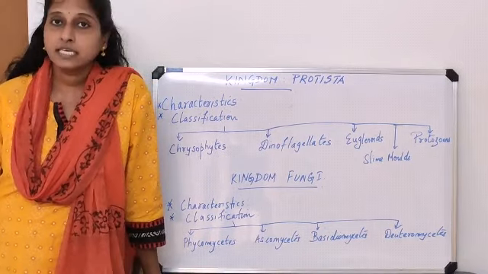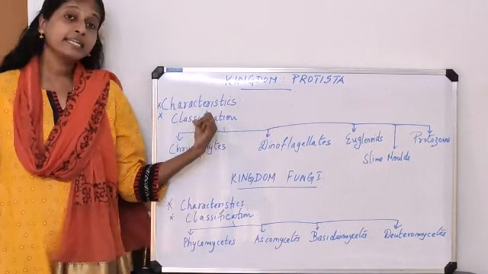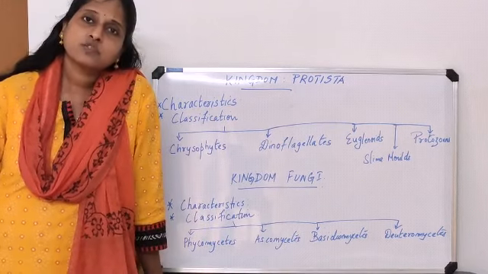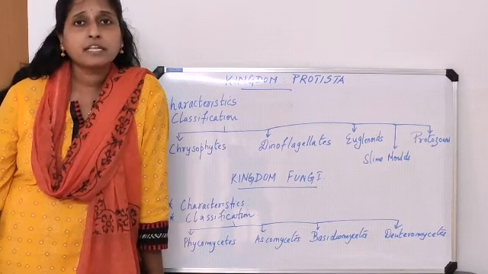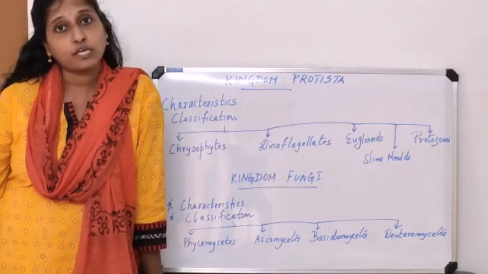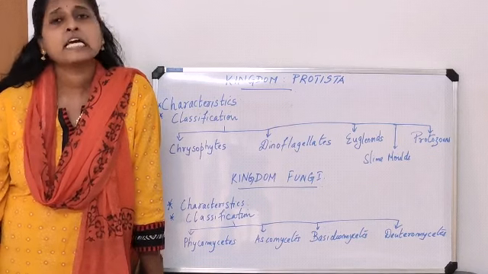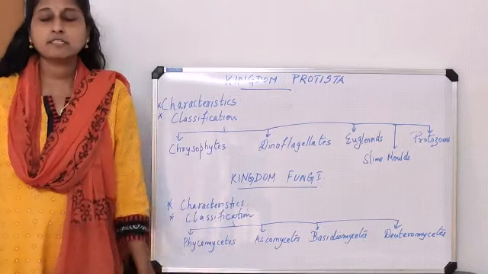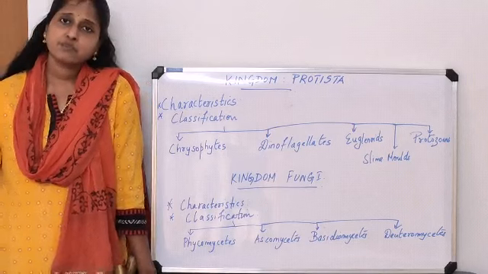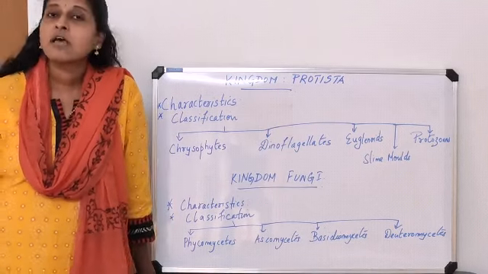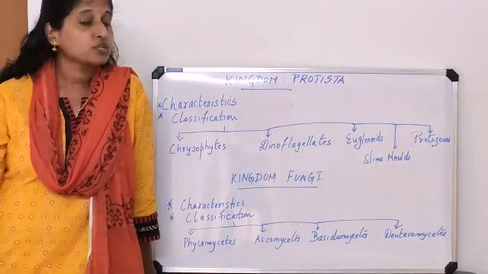These two kingdoms, we are going to discuss the characteristic features of the same and its classification. Okay, characteristics means what? Like what are the different features they are possessing. Now regarding Protista, mainly speaking, they are unicellular eukaryotic. Unicellular, eukaryotic means what? They have a well-defined nucleus. Now fungi, you have characteristics as they can be unicellular as well as multicellular, having different types of thallus structures, and they are heterotrophic in nature. Heterotrophic means they cannot prepare their own food. Why? Because they do not have chlorophyll.